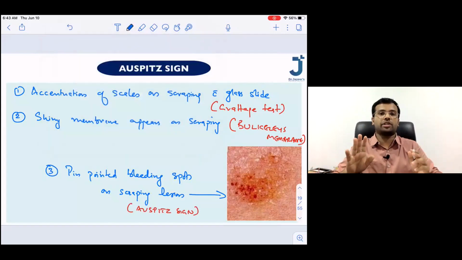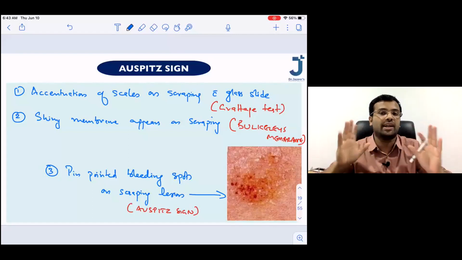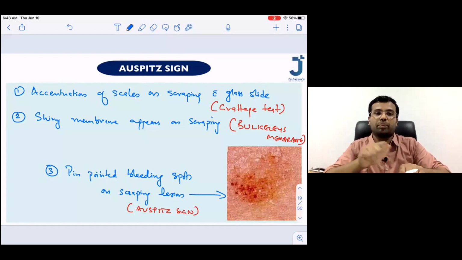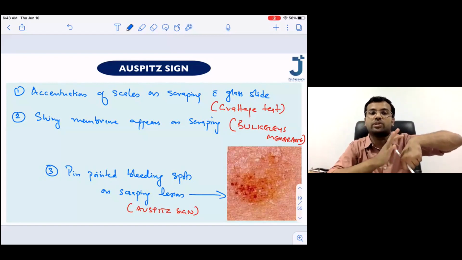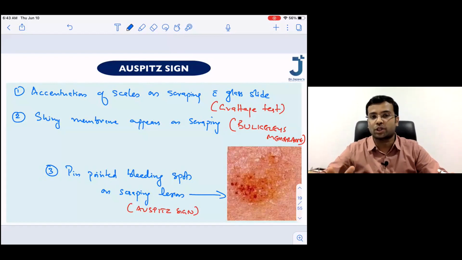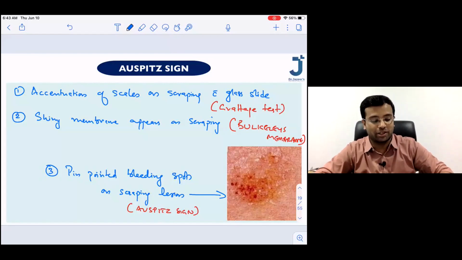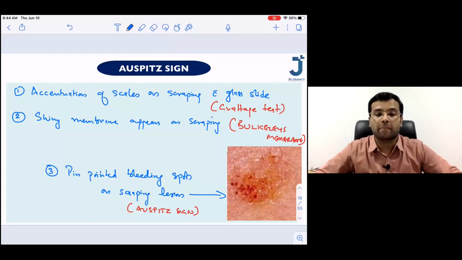So just quickly try to imagine that you are going to scrape a lesion. Once you scrape the lesions, you are able to see the scaling very clearly. This is called the Grattage test. Now, once you continue the scraping, what happens? The scales get removed. Once the scales are removed, what do you see? You see a shiny membrane. This shiny membrane is called Bulkeley's membrane. But you are not stopping. You will again continue to scrape the lesion. Once you continue, you will be able to see these tiny pinpoint bleeding spots. This is called Auspitz sign. Okay, note it down, right?